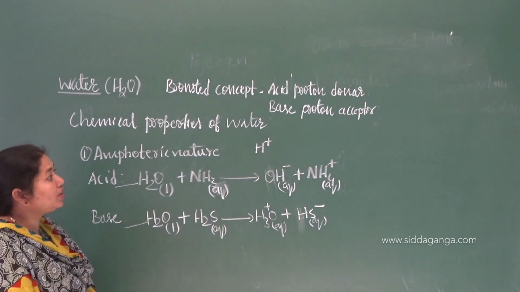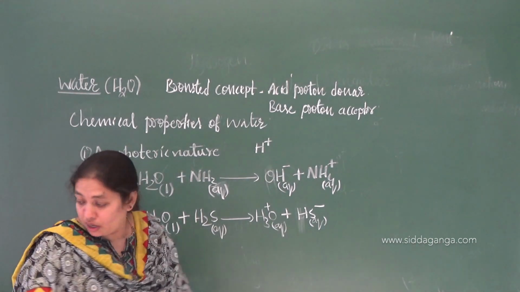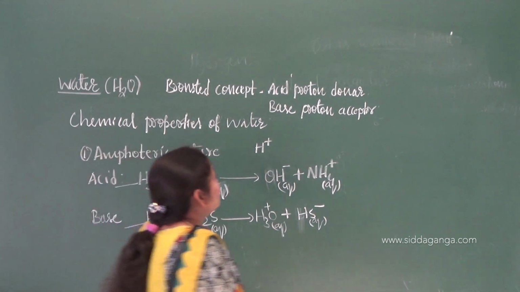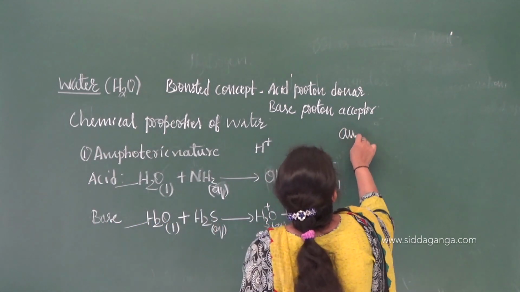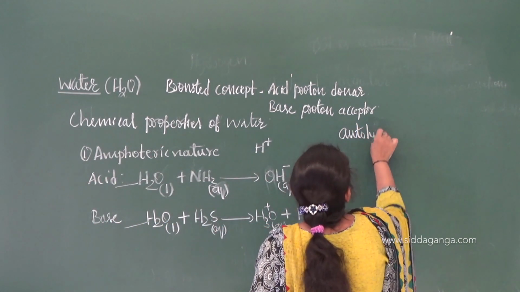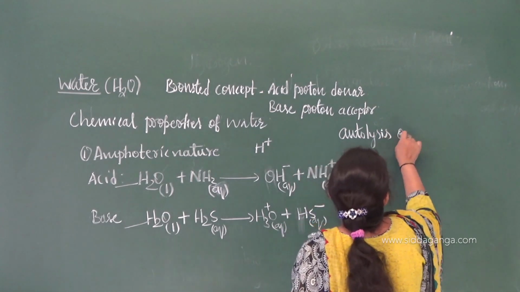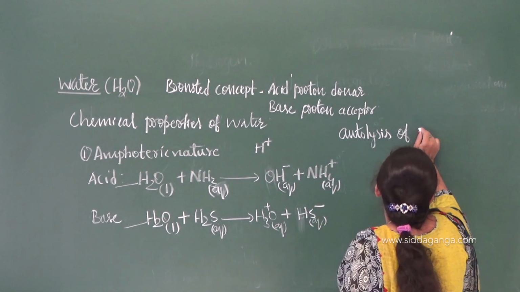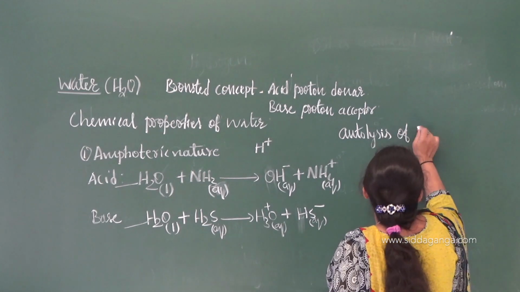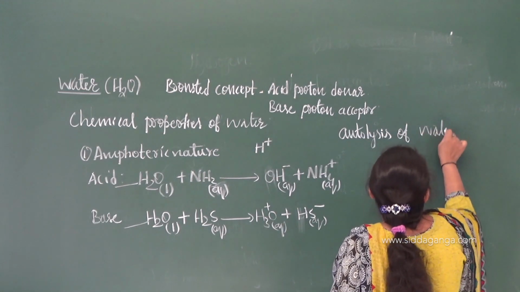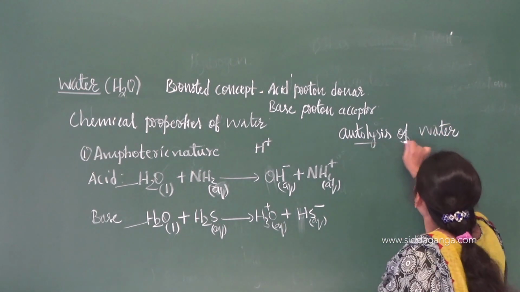Understood these two examples? Let me explain one more important concept here, that is autolysis of water, or you can say self-ionization.